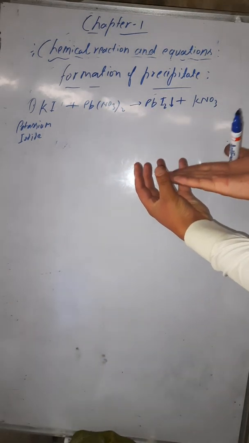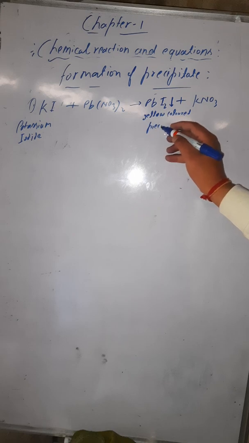When potassium iodide and lead nitrate react, potassium nitrate forms, and lead iodide settles down because it is insoluble. This is the precipitate, and its color is yellow, which you also have to remember. So a yellow colored precipitate forms in this reaction when potassium iodide and lead nitrate react with each other.